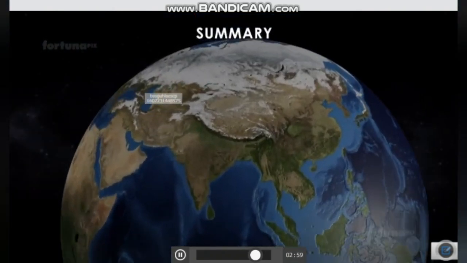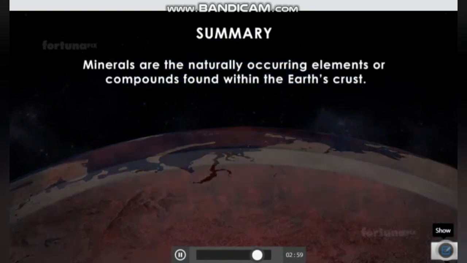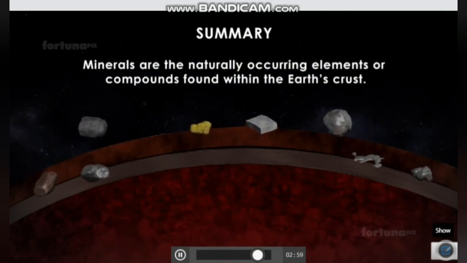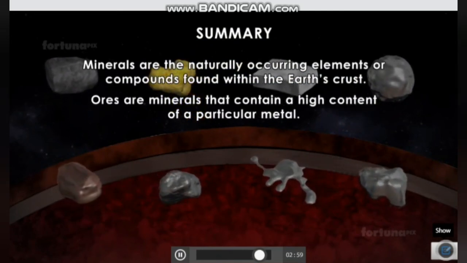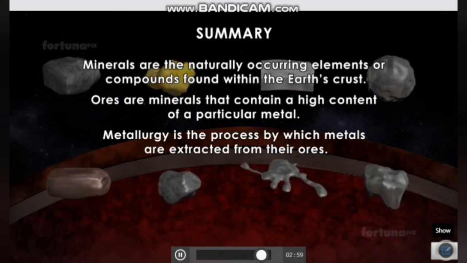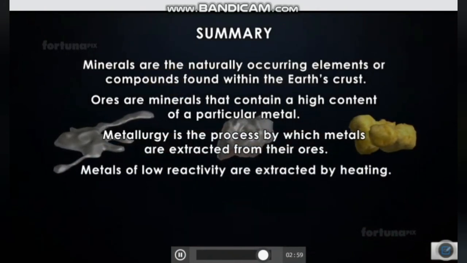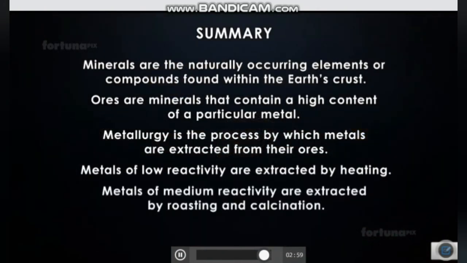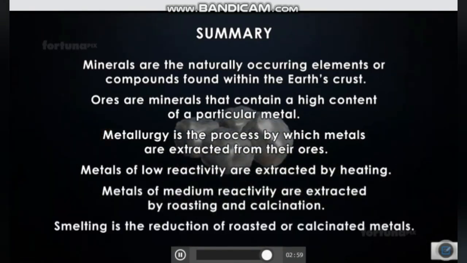Summary: minerals are the naturally occurring elements or compounds found within the Earth's crust. Ores are minerals that contain a high content of a particular metal. Metallurgy is the process by which metals are extracted from their ores. Metals of low reactivity are extracted by heating. Metals of medium reactivity are extracted by roasting and calcination. Smelting is the reduction of roasted or calcinated metals.